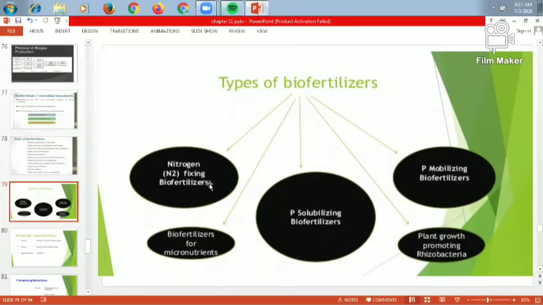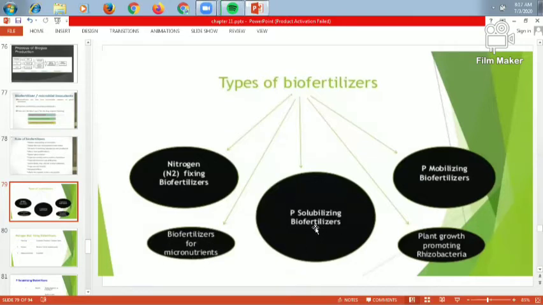First is the nitrogen fixing biofertilizer, which fixes the nitrogen present in the atmosphere. Second is the biofertilizer for micronutrients. Here the micronutrients are phosphorus, sulfur, calcium, magnesium, and iron. All these are the nutrients present in the soil. So by using these, we produce the biofertilizer.